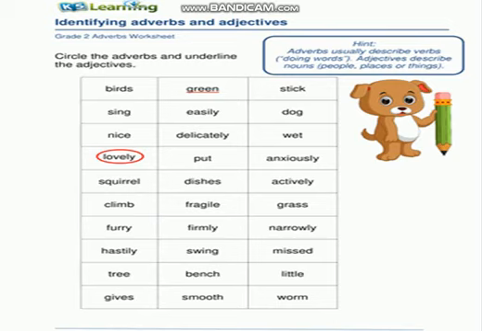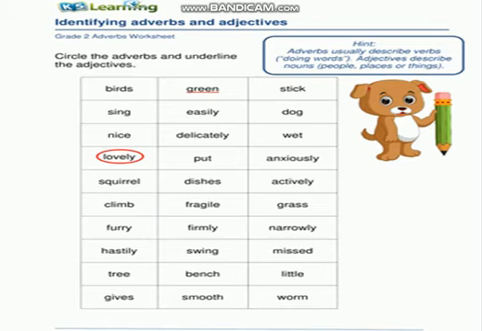Delicately. If I say I am holding this flower delicately, it is an adverb. Encircle it. Then we have the word wet. Is it a verb? No, it is an adjective. If we say my clothes are wet, it is telling us about the clothes, so you have to underline it because it is an adjective. Then we have the word lovely, which is already encircled for you. Then put is an action word because we are putting something in some other things. It is a verb.